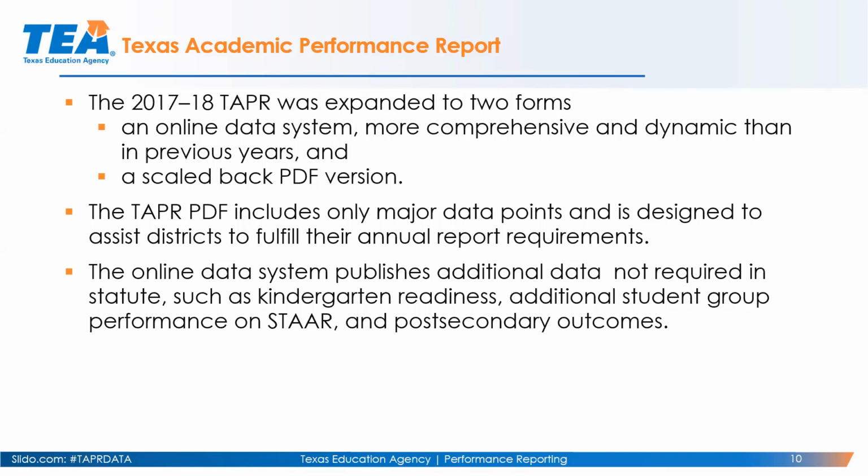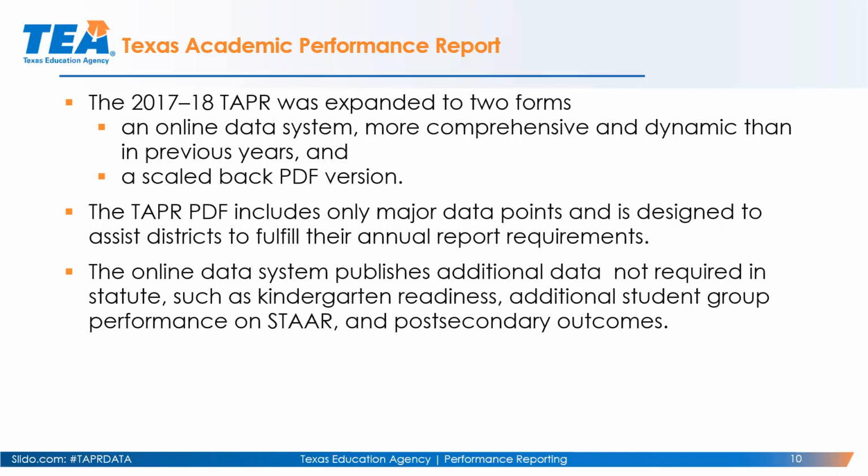Now we have TAPR, and we still have a TAPR PDF version, or the paper version, but we also have this online system. And the PDF is just really major data points that is designed for districts to fulfill their annual reporting requirements. The online system publishes additional data that's not required in statute.